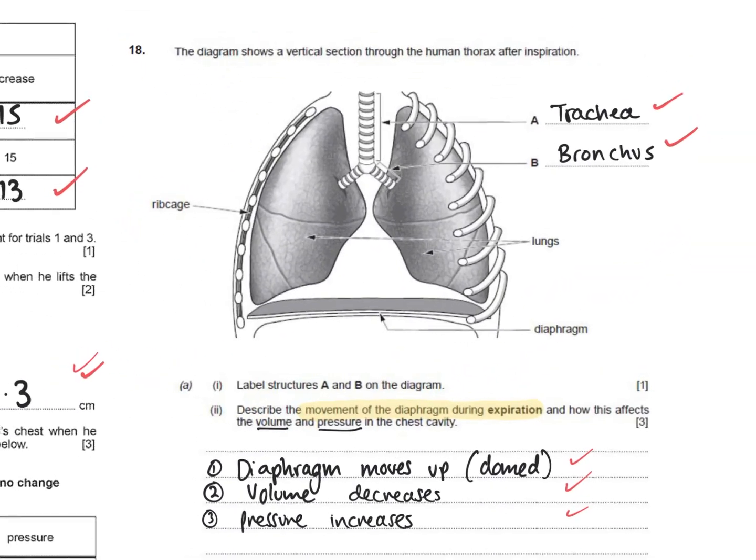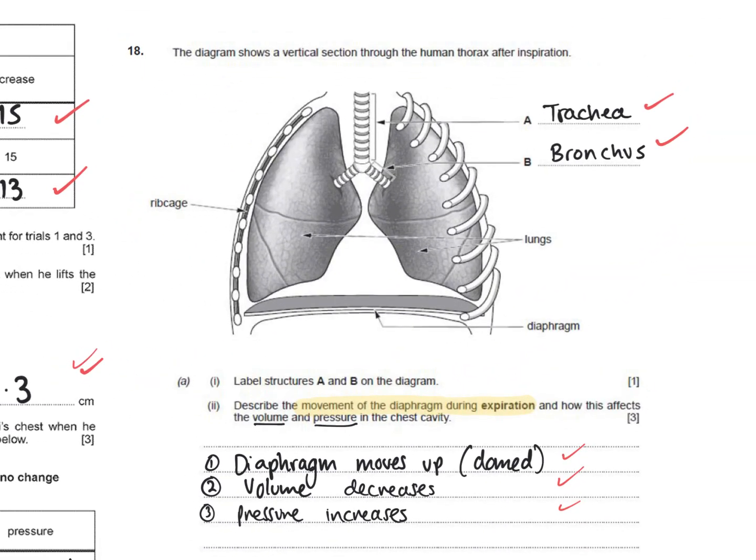Okay, so moving across, we're asked to label the structures A and B on the diagram. So A is the trachea and B is the bronchus, or bronchi together, but this is specifically looking at the left bronchus. Describe the movement of the diaphragm during expiration. So again, this was 3 marks, similar to the other question. The first mark being the diaphragm moves up, so it's domed. The volume decreases, and then the pressure increases.